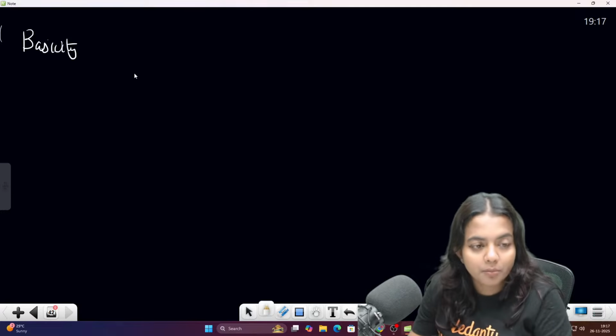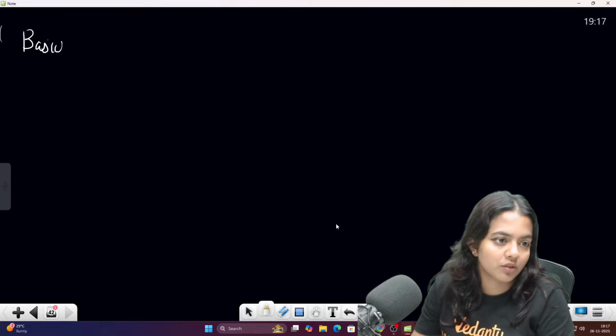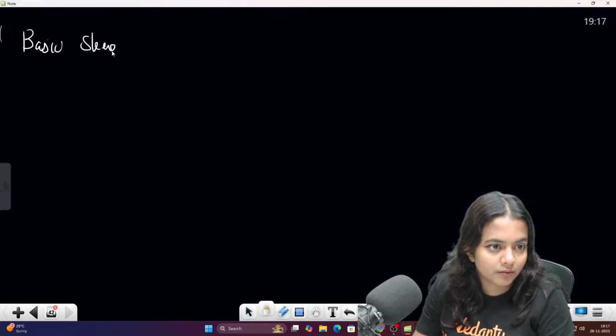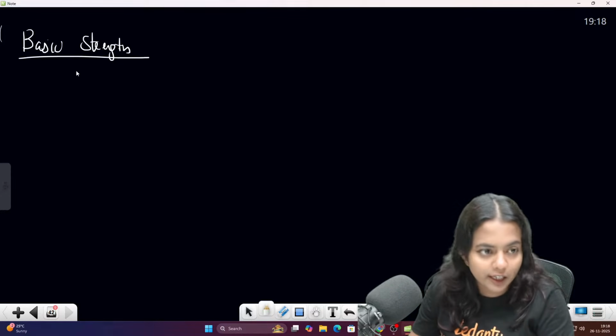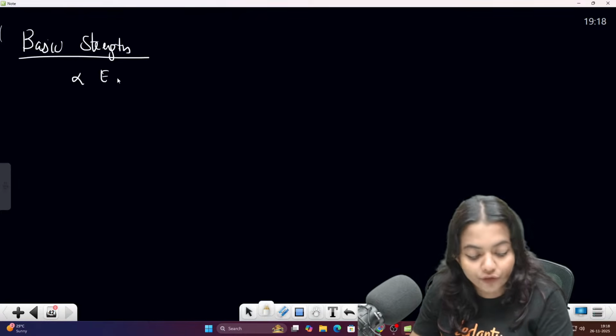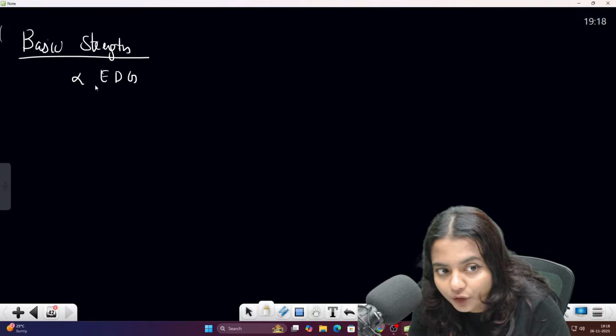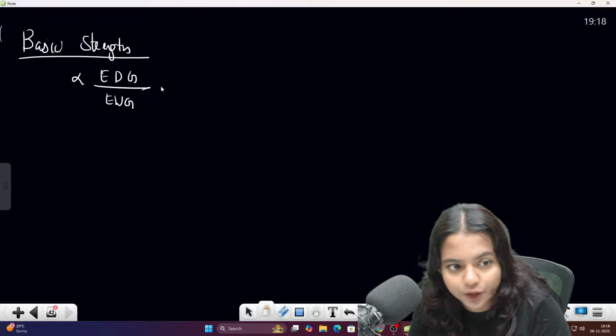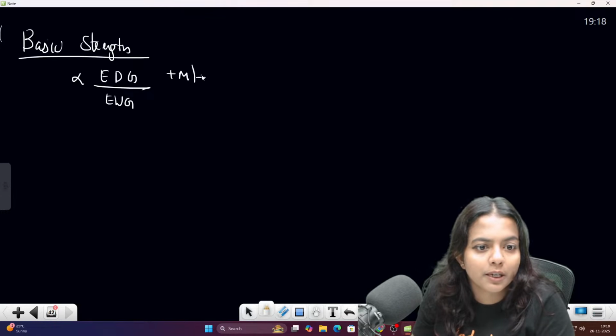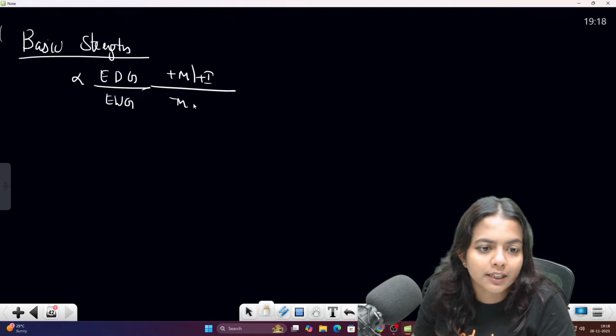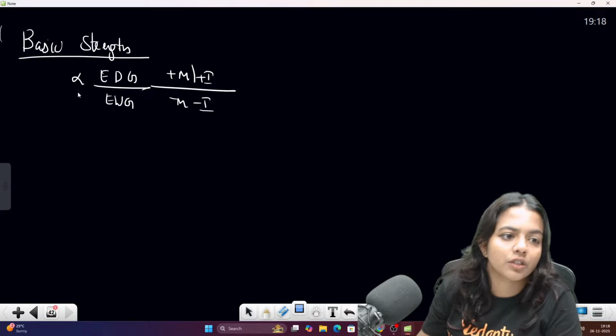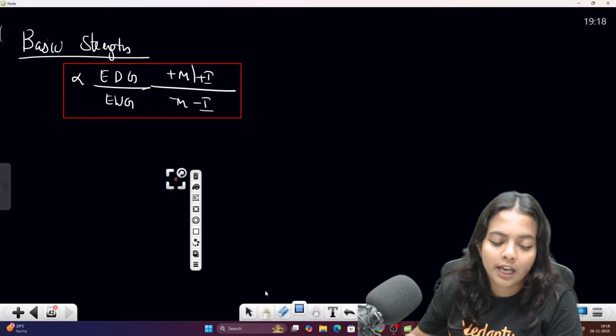Basicity, or basic strength, is directly proportional to the electron donating group, not the withdrawing group, and inversely proportional to the electron withdrawing group. Which means plus M and plus I increase it, minus M and minus I decrease it. So this is the one which you have to follow for the basic strength.